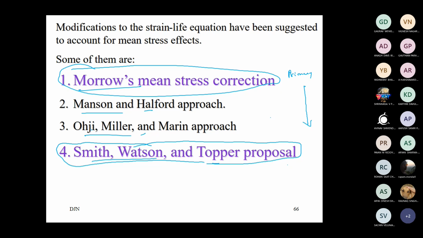If there is a mean stress in the component, then which equation to use? We cannot use the previous equation that we have discussed. There is no provision to adopt the mean stress. Please make a note of that.